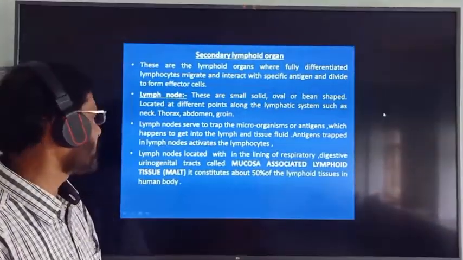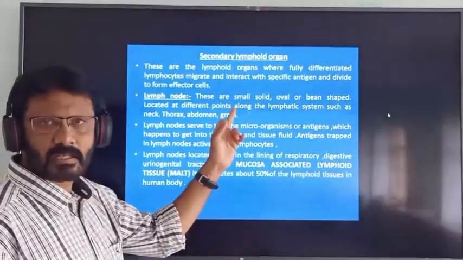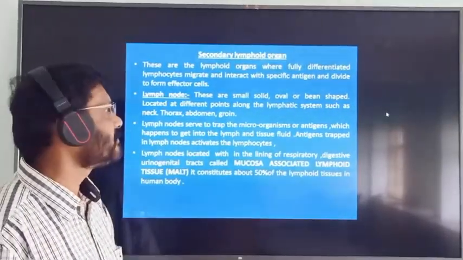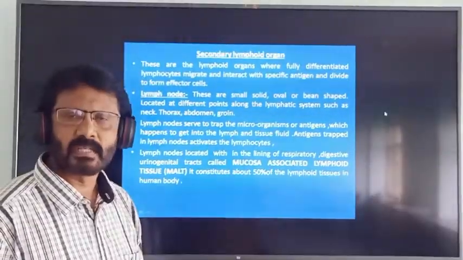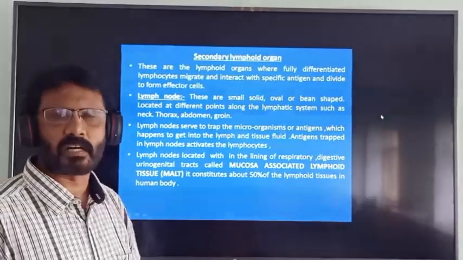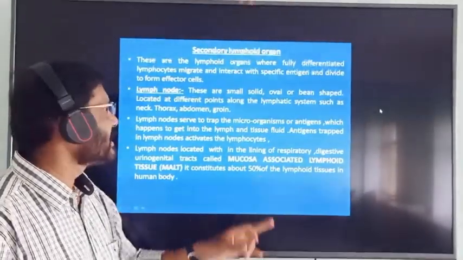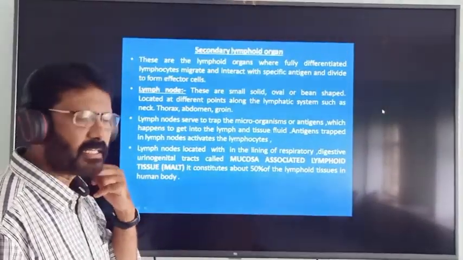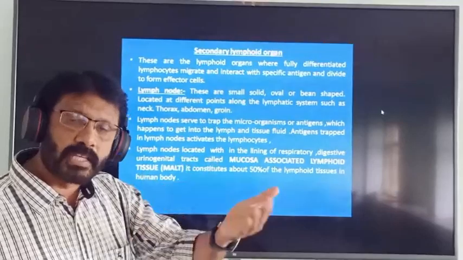So lymph nodes are small, solid, oval or bean shaped, located at different points of the body along the lymphatic system, such as neck, thorax, abdomen and groin.